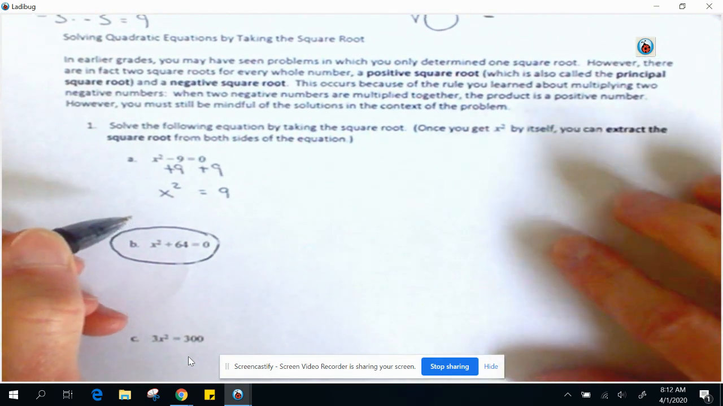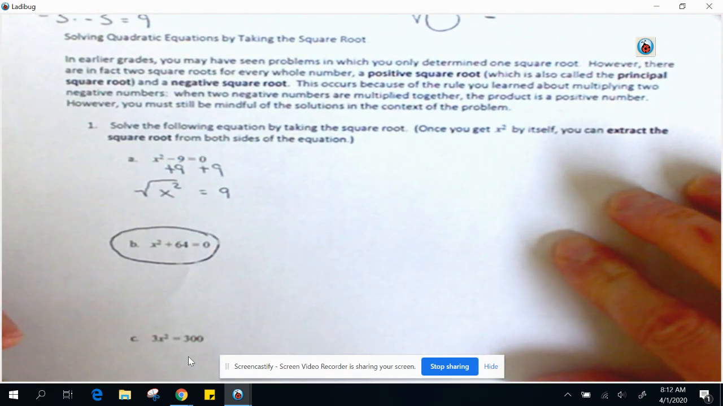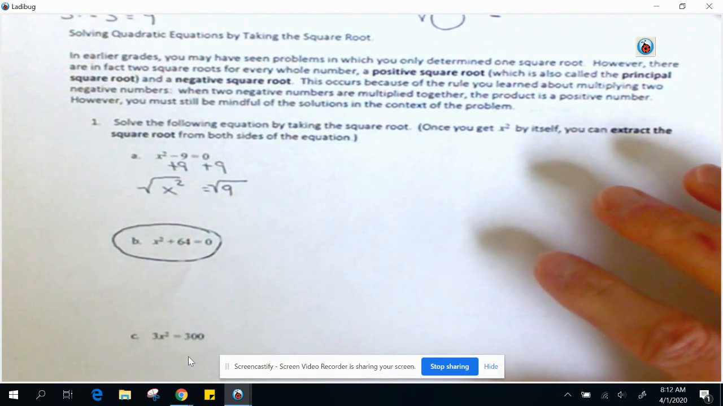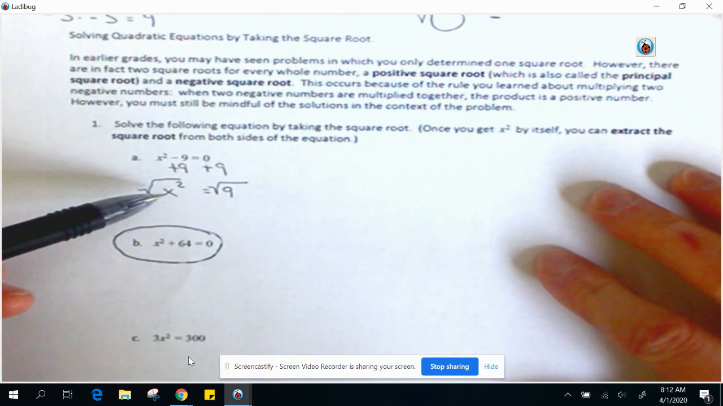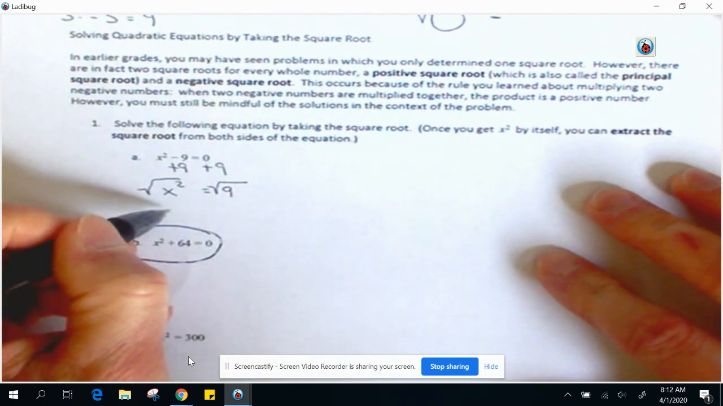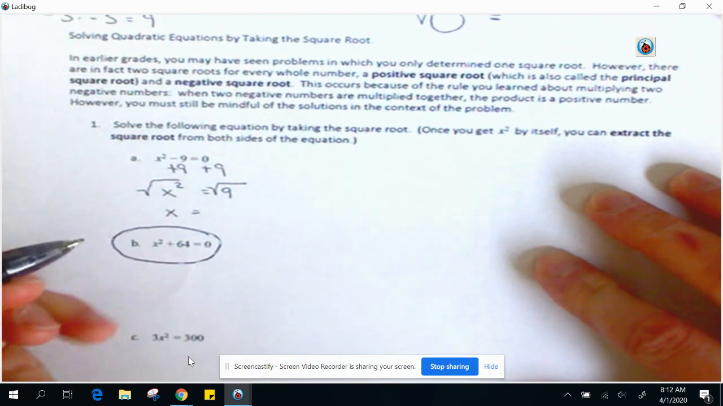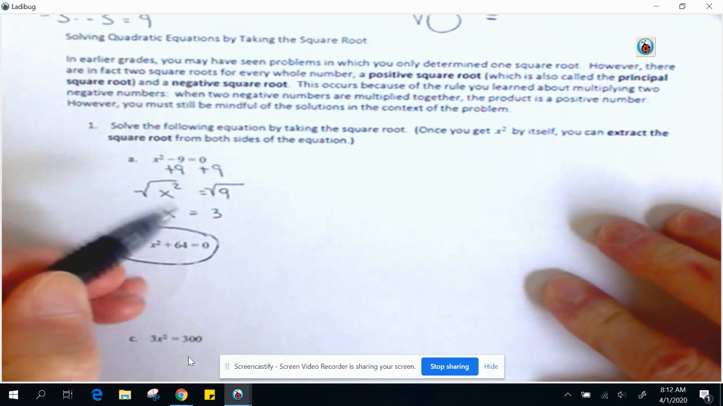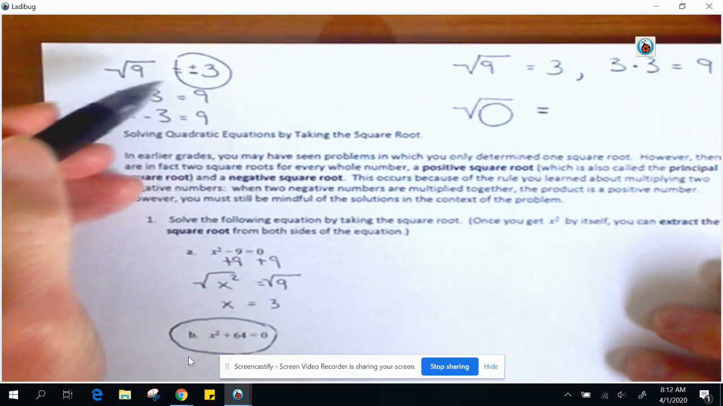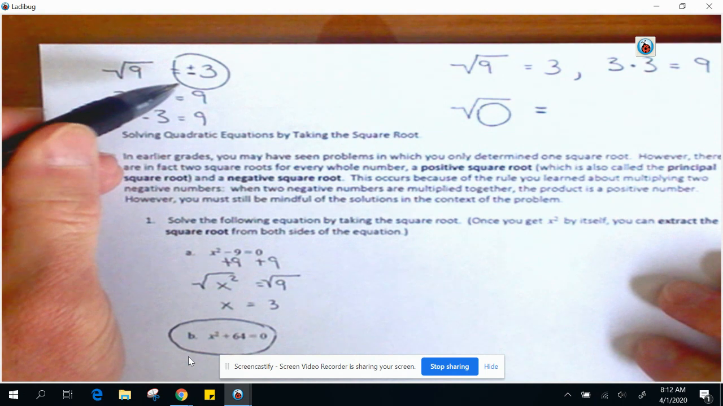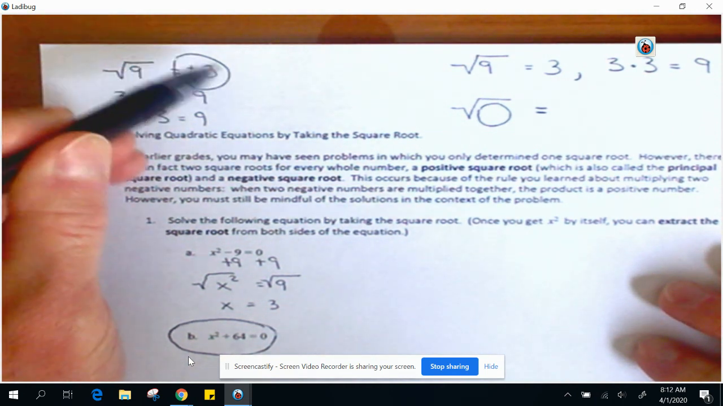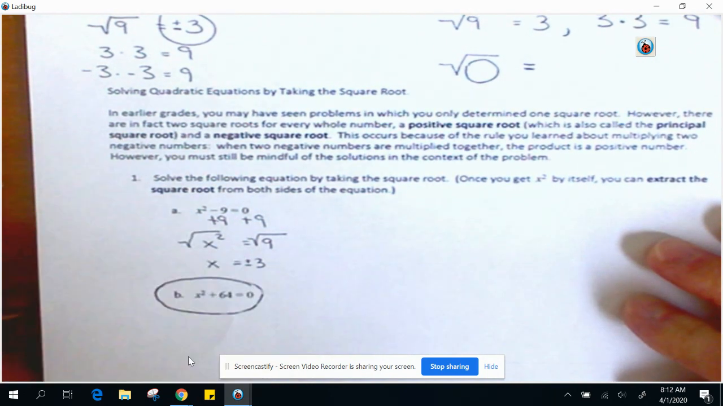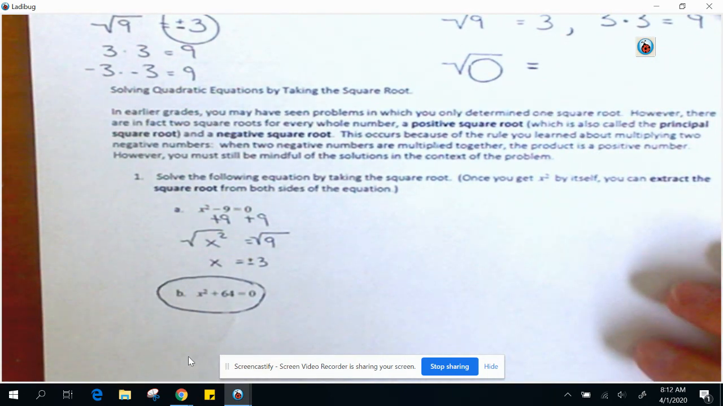Extracting the square root is taking the square root of this side and the square root of this side. Well, what letter multiplied by itself gives you x squared? That would be x. And what number multiplied by itself gives you 9? That would be 3. But remember, this right here is our new information. So it's actually not just plus 3, it's also minus 3.